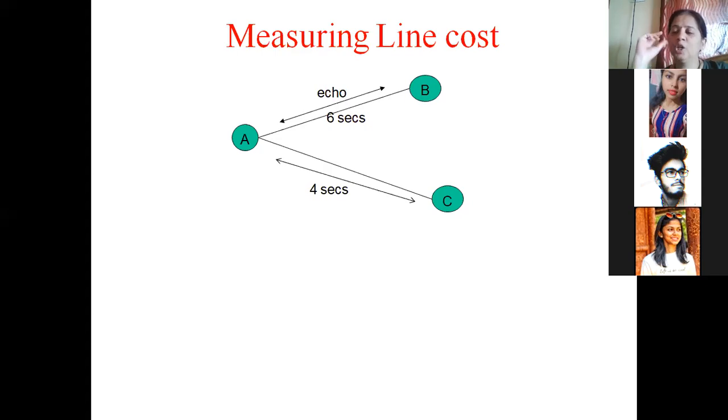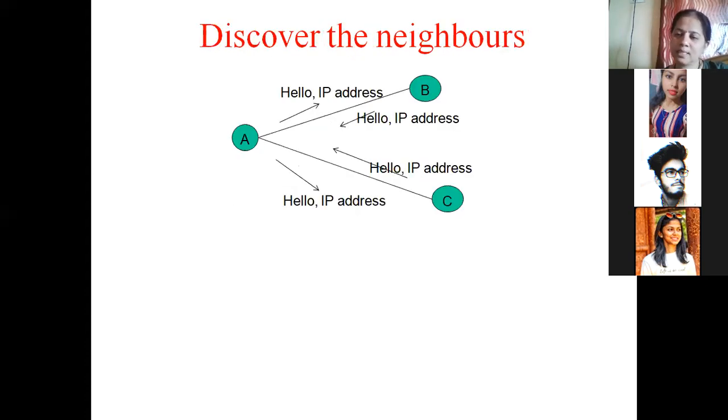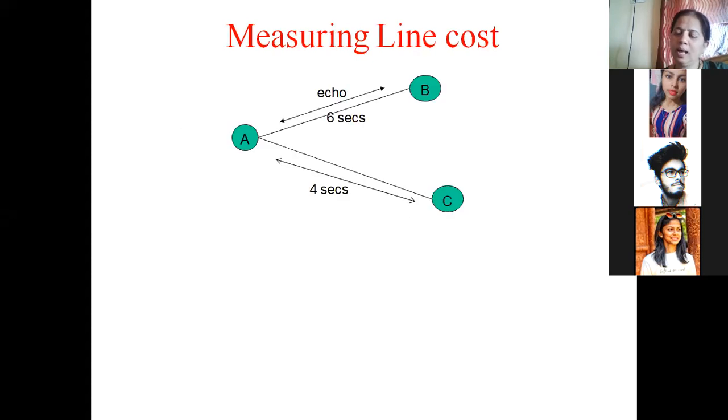Everybody followed this? So I have discussed 2 steps of link state routing. Which are those 2 steps? Discover the neighbors and measure the line cost. There are remaining 3 steps which I have not discussed, but everybody understood this? Yes, ma'am. 2 steps? Okay.